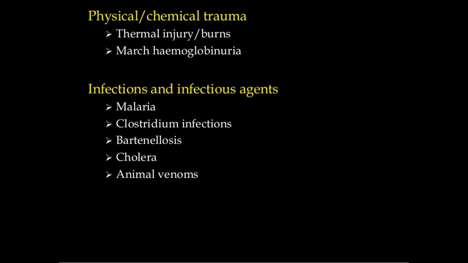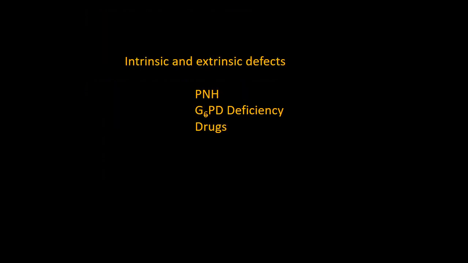Physical agents, you have extensive burns, prosthetic cardiac valves, etc. So non-immune hemolysis may also be seen due to infections like malaria, Clostridium infection, cholera, etc. Finally, the condition where there is a mixture of both intrinsic and extrinsic defect, which I already told.